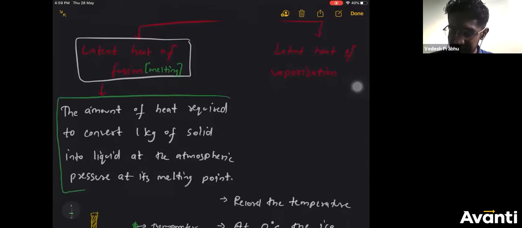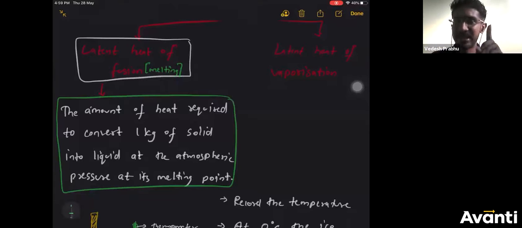In the exam, they will ask the definition, 1 mark. And this is the definition. Latent heat of fusion is the amount of heat required to convert 1 kg of solid into liquid at atmospheric pressure at its melting point. Okay, this is the definition of latent heat of fusion.